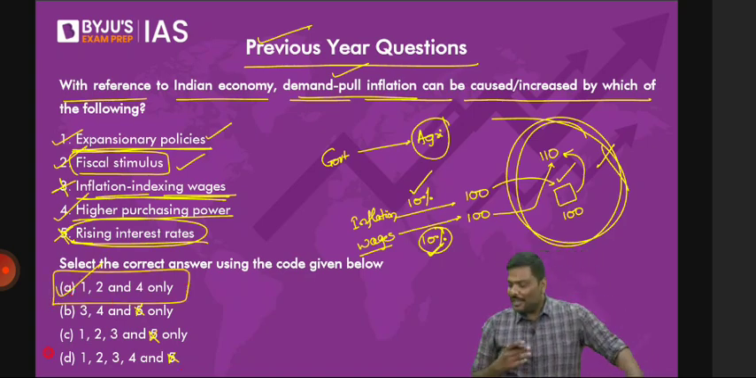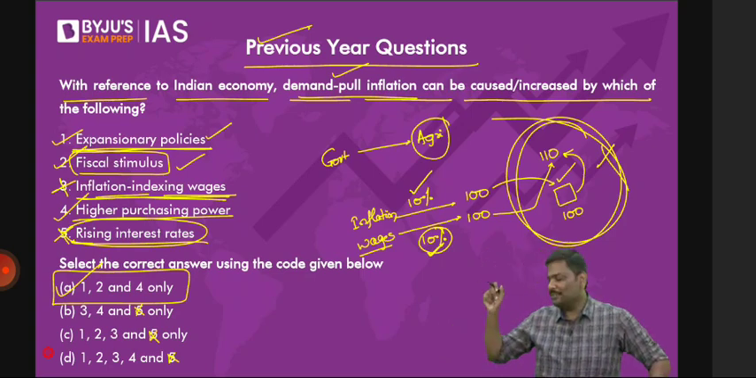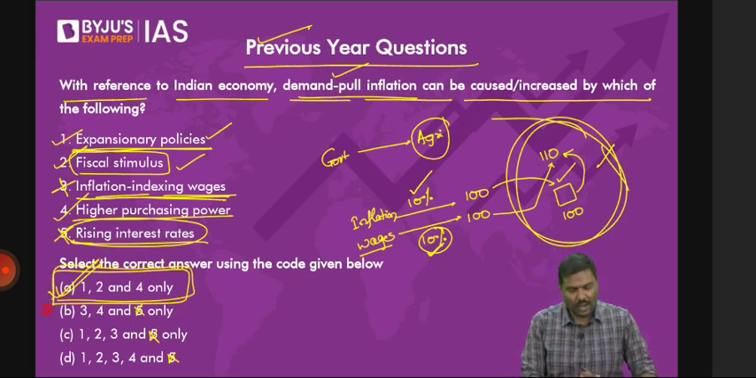Many of you feel that questions are very difficult. No, questions are not very difficult. You should know how to use the elimination methodology. Then it becomes much easier. Done? Okay. So the right option for the question will be option A, 1, 2, and 4.